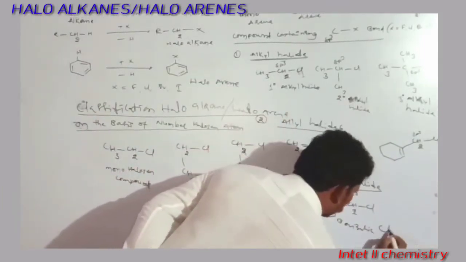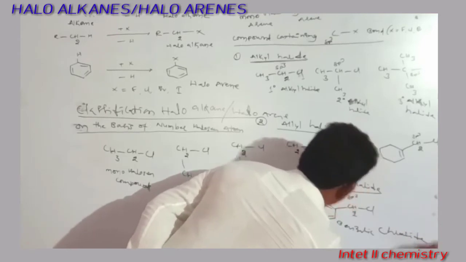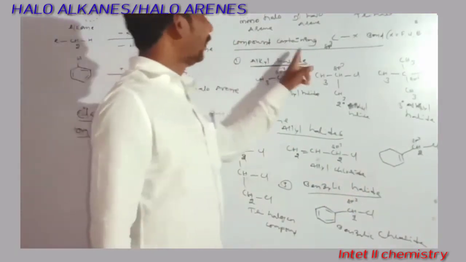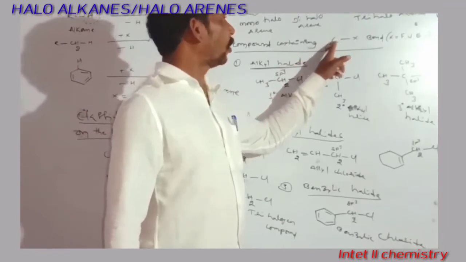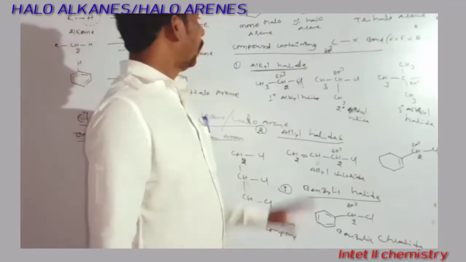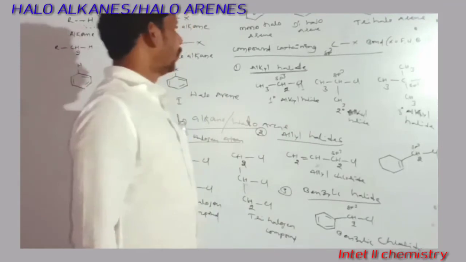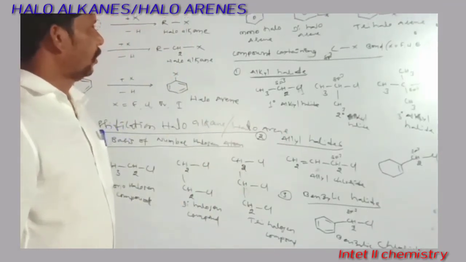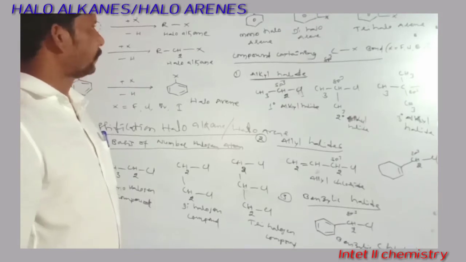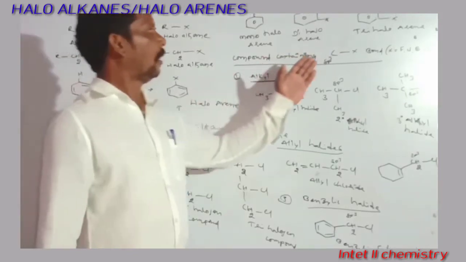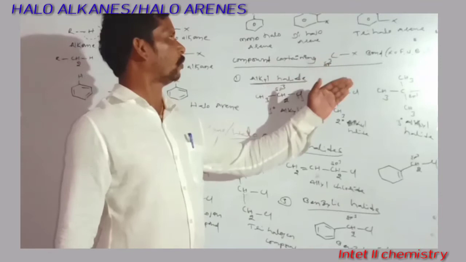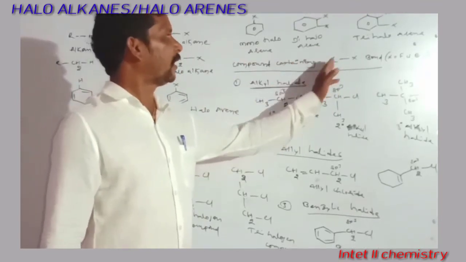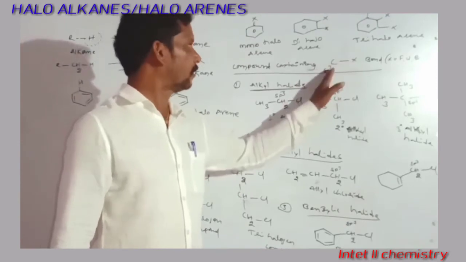So this is the classification of compounds containing an sp3 carbon-X bond. Further, we are going to discuss another type of classification.